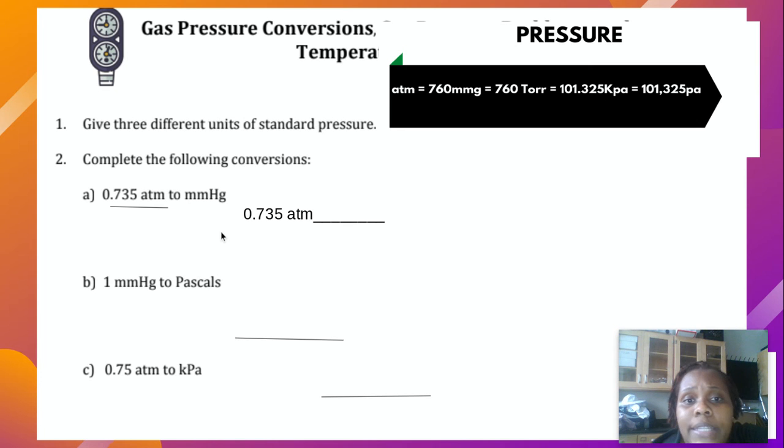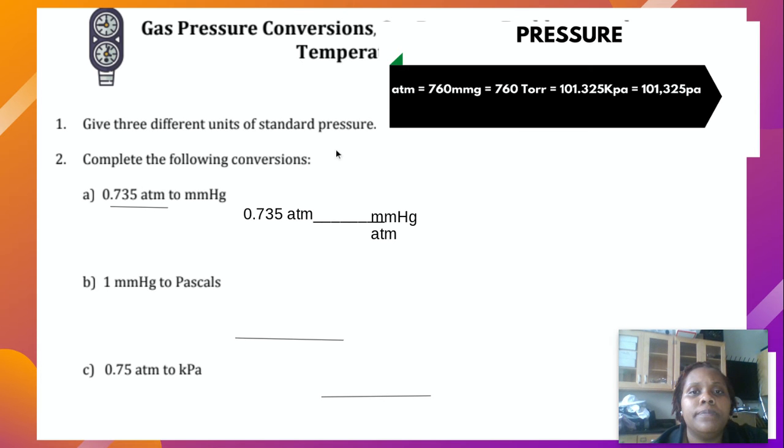I'm going to write down 0.735 atmospheres and draw my horizontal line. The units of my given is atmospheres, so I'm going to put atmospheres at the bottom. And the units of my unknown is millimeters of mercury. I'm going to put mmHg at the top.